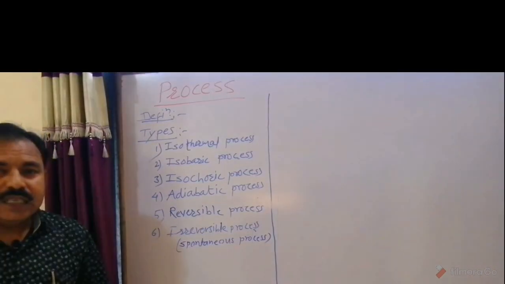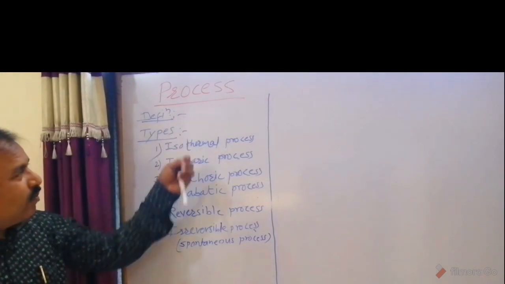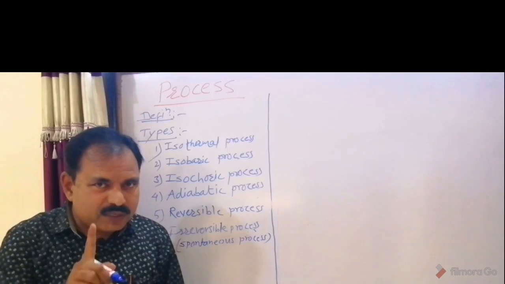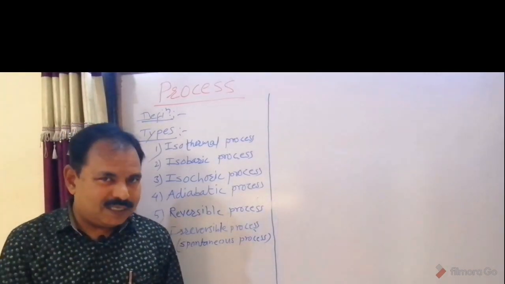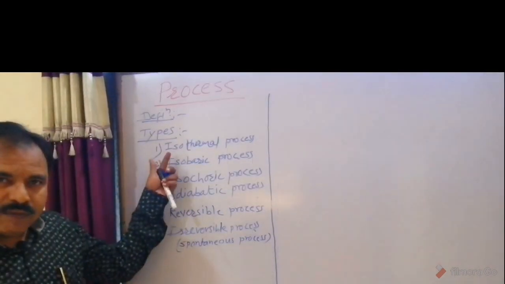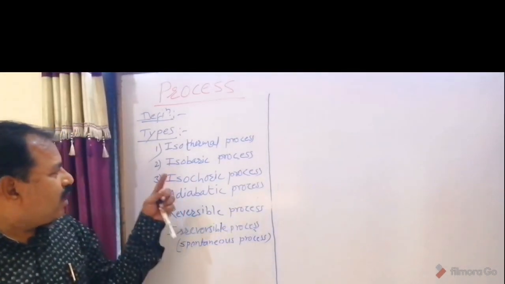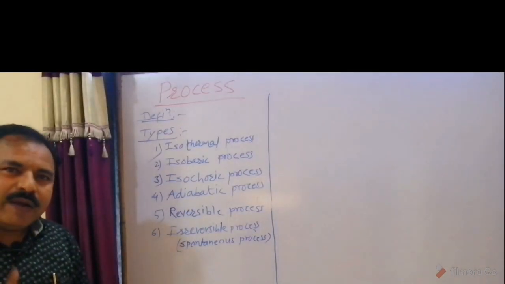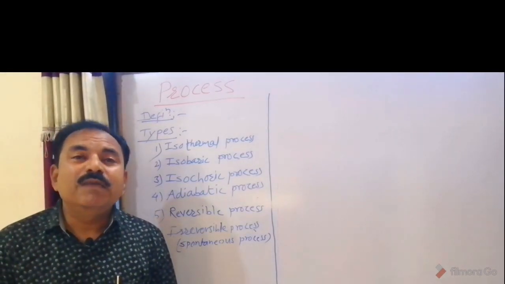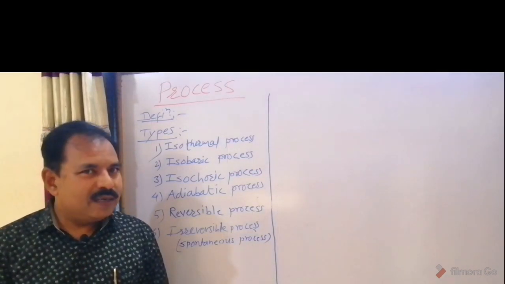Today we will discuss about process. Let's first see the definition. A transition from one equilibrium state to another is called process. Process has different types: number one, isothermal process; isobaric process; isochoric process; adiabatic process; reversible process; and irreversible process. We can discuss one by one.